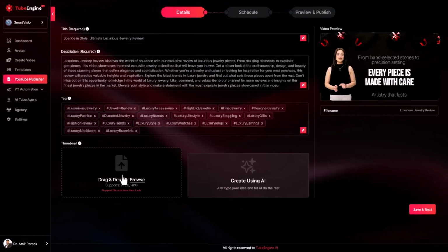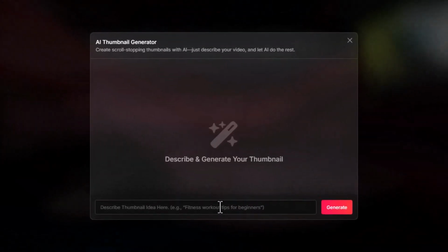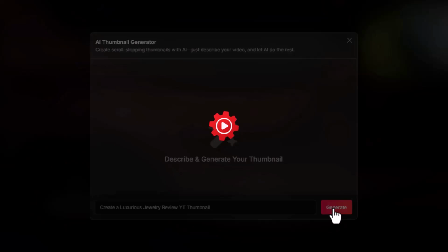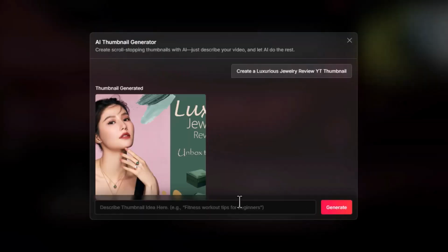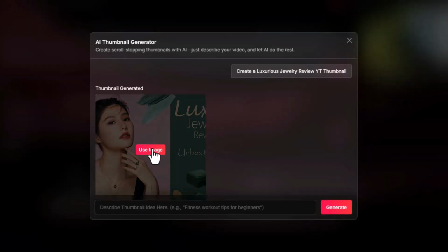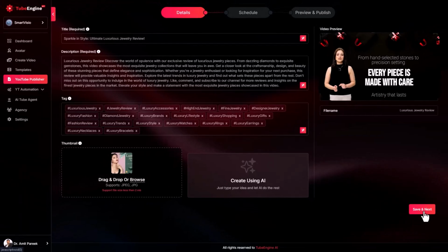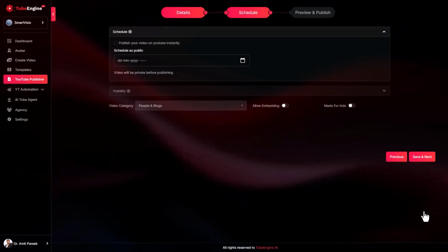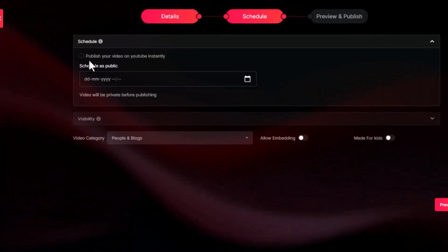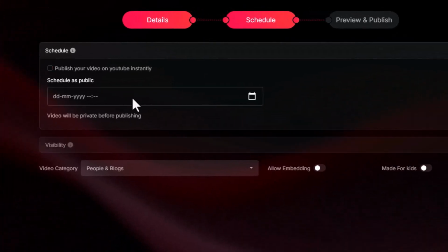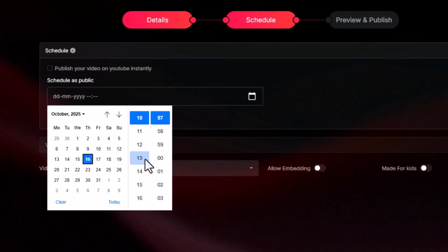Next, it's time for the thumbnail, the most important part of YouTube success. You can either upload your own thumbnail or use the built-in AI thumbnail generator. Simply describe what you want, and TubeEngine AI creates a stunning, clickable thumbnail in seconds. Once done, you can choose to publish instantly or schedule the video for a specific date and time.